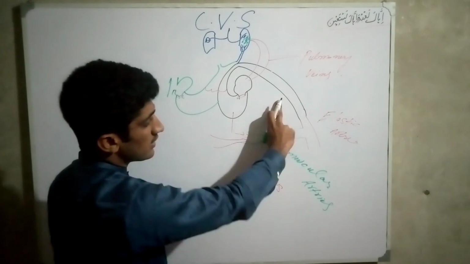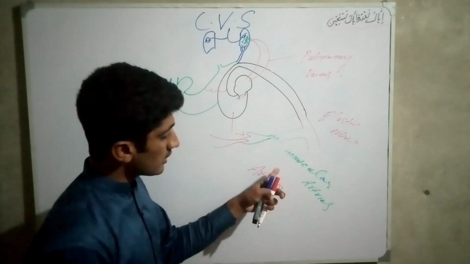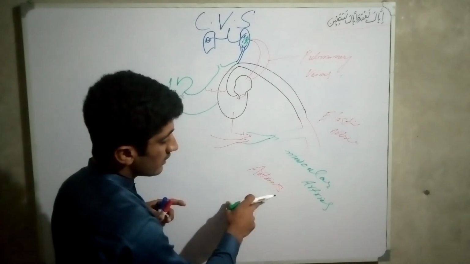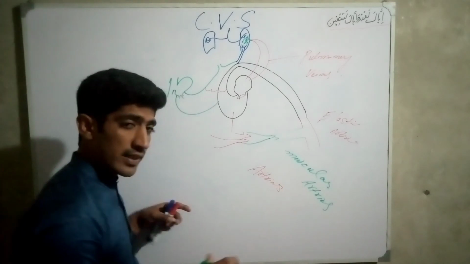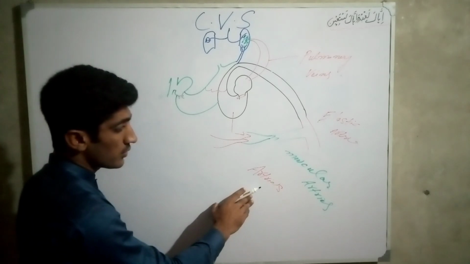So the large arteries change into muscular arteries, and then these divide into numerous small vessels, which are called arterioles.